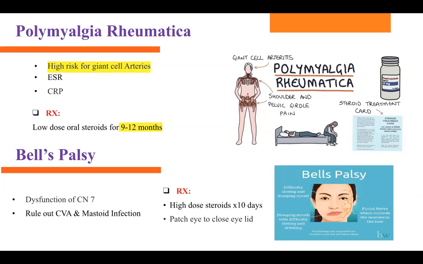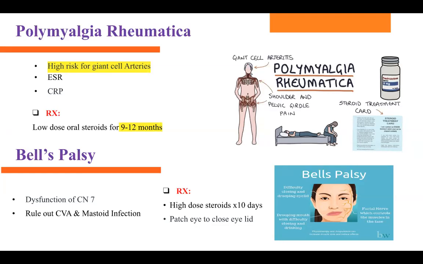Now, next condition is polymyalgia rheumatica. So polymyalgia rheumatica, this is a bone condition, okay? Bone issue. So obviously, when somebody has a bone issue going on, you're gonna give them treatment for a long period of time, okay? But what is going on here? In the morning, every day, the patient's gonna have stiffness. They're gonna hurt. Where are they gonna hurt?